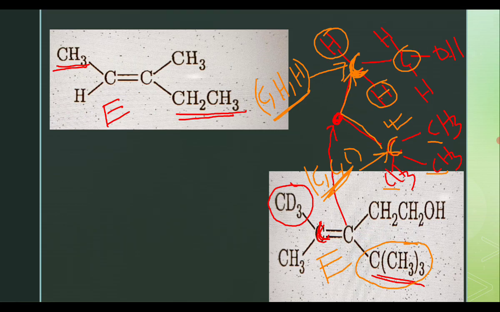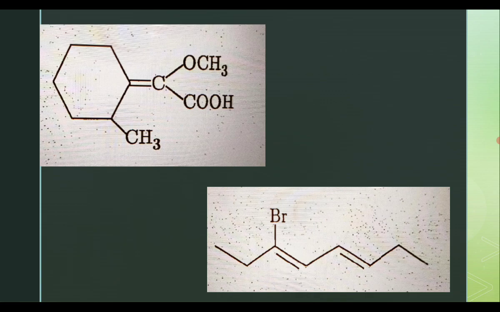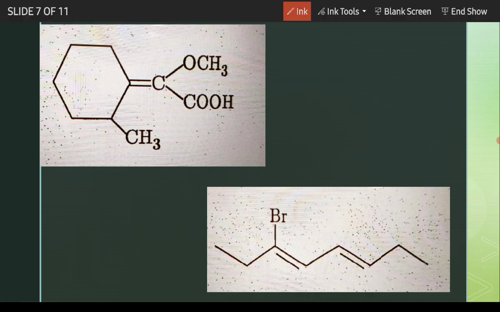Okay. Now try for this. Here it is carbon. So here OCH3, carbon is connected to oxygen. Here carbon is connected to carbon. So this is higher priority. And for this, here carbon, here carbon, but this is connected to two carbons and this is connected to only one carbon. So this part gets higher priority. So they are opposite to each other, then E.